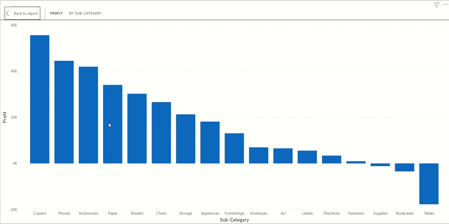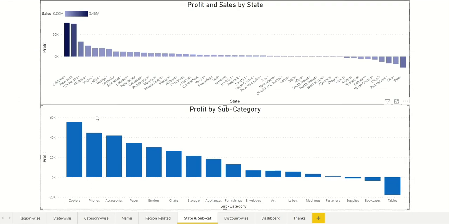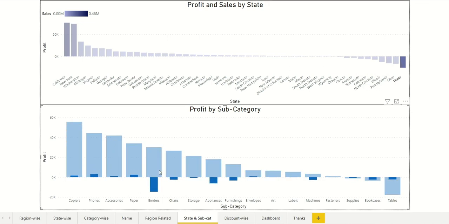Okay, this graph shows the profit by subcategory. As we have seen previously, the tables are making a loss, followed by bookcases, supplies. Now if you want to see which products are making a loss in Texas, we can simply click on that bar, and we can see that binders are making a loss, followed by appliances, followed by furnishings, machines, bookcases, tables, supplies, storage.